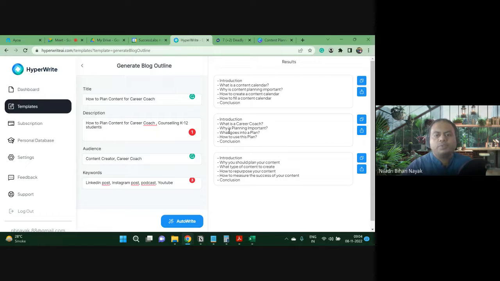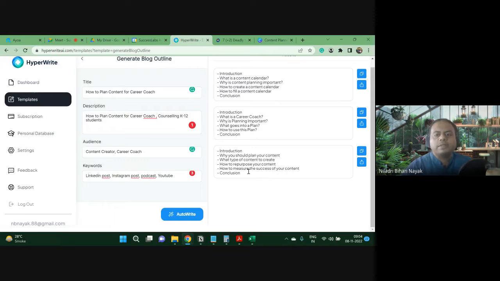Similarly, for a career coach: what is a career coach, why is planning important, what goes into a plan, how to use this plan. Similarly, why you should plan your content, what type of content to create, how to repurpose your content, how to measure the success of your content. All these things are just suggestions. AI doesn't say that you have to utilize it. It just gives a suggestion or a recommendation.